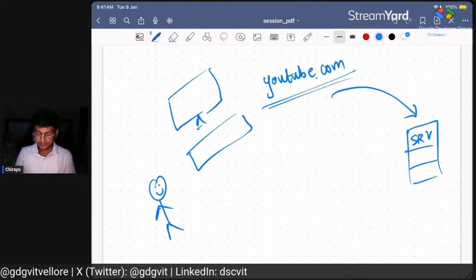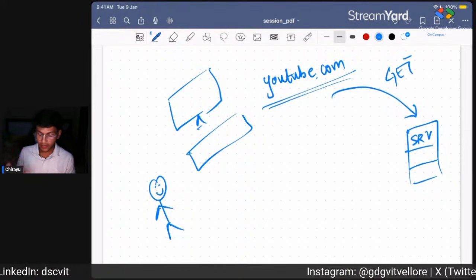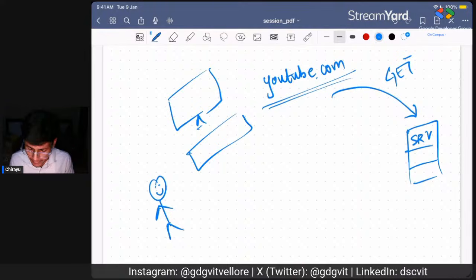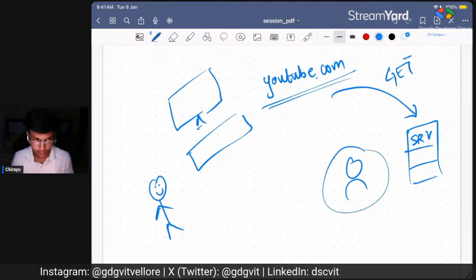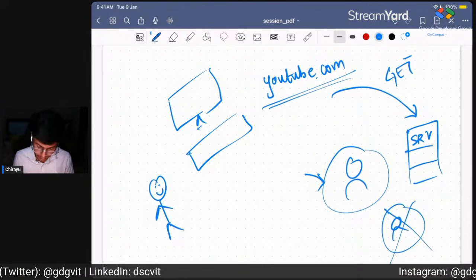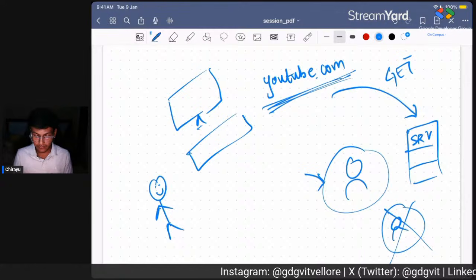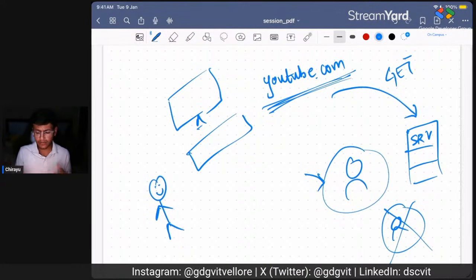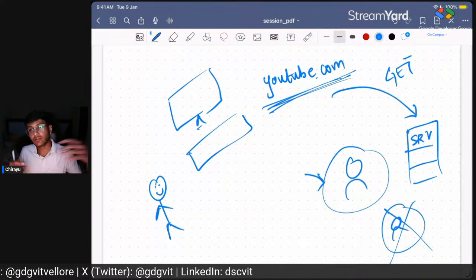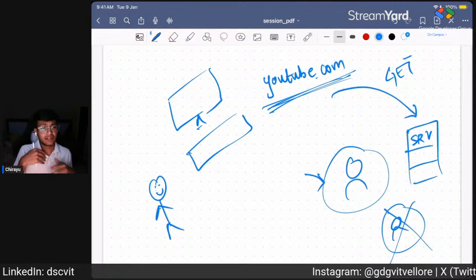So you basically make a GET request to the YouTube server, and then the YouTube server may check a lot of things. Maybe you are signed in, or maybe you are not signed in. This is you, by the way. YouTube will always serve web pages based on your current sign-in state or user state. Everyone knows that if you're signed in, then YouTube's homepage will display your recommended channels, your recommended videos and all.